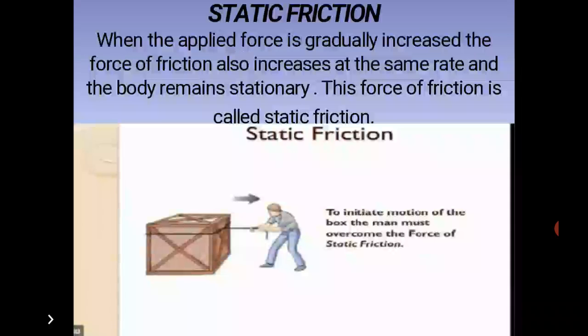Static friction. When the applied force is gradually increased, the force of friction also increases at the same rate and the body remains stationary. This force of friction is called static friction.